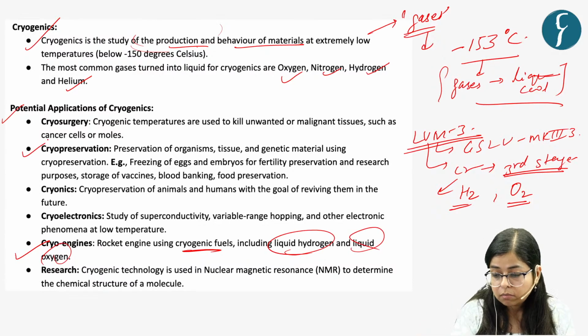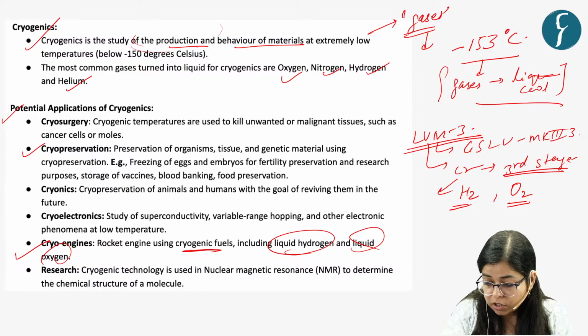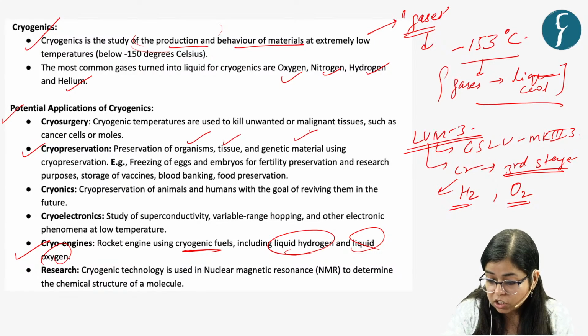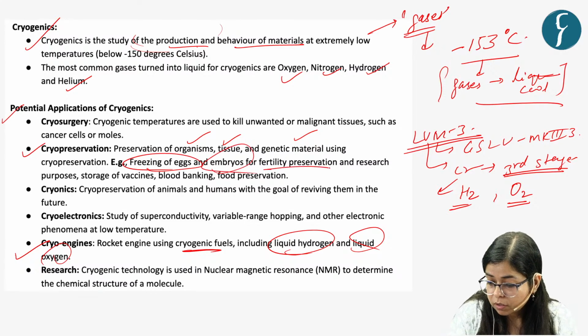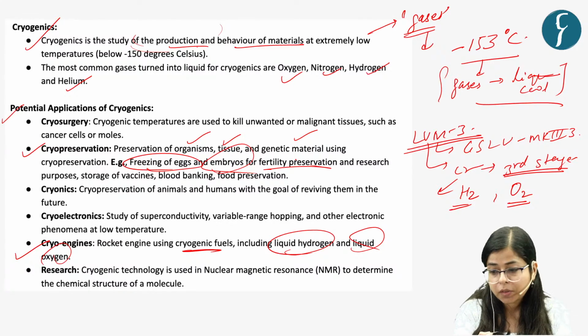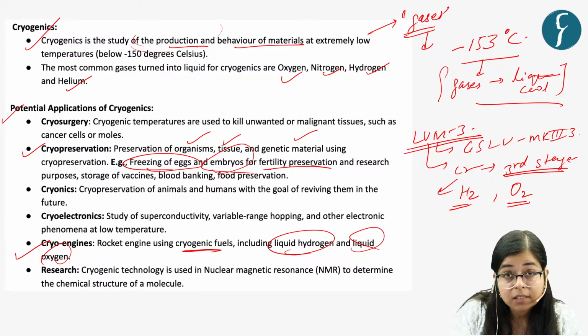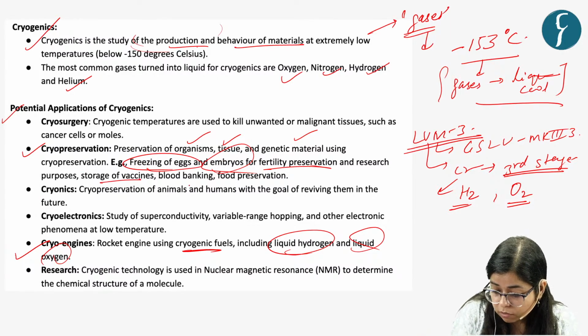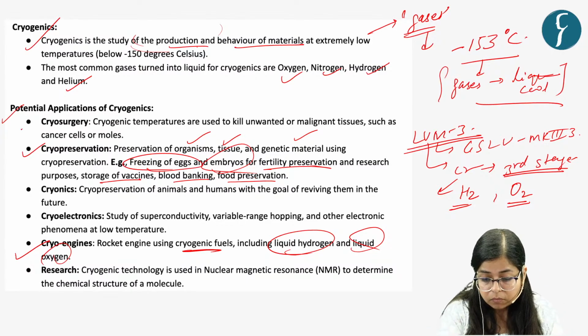Now these lower temperatures, or these liquefied gases, can also be used for cryopreservation. That is preservation of any tissue, organism, any genetic material. Now this has been commonly used in freezing of eggs or freezing of embryos. This is for fertility preservation, right? And this is also being used in various research purposes, including storage of vaccines, blood banking and even food preservation, right? And then other applications are cryosurgery.